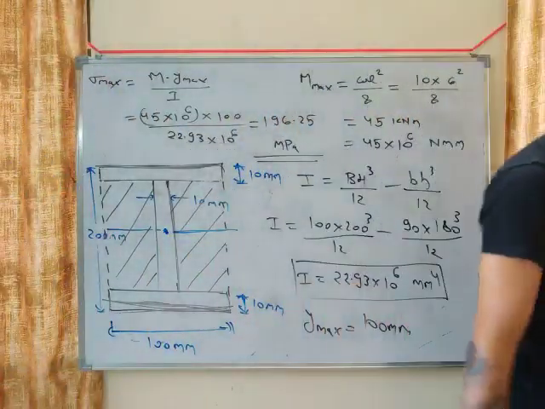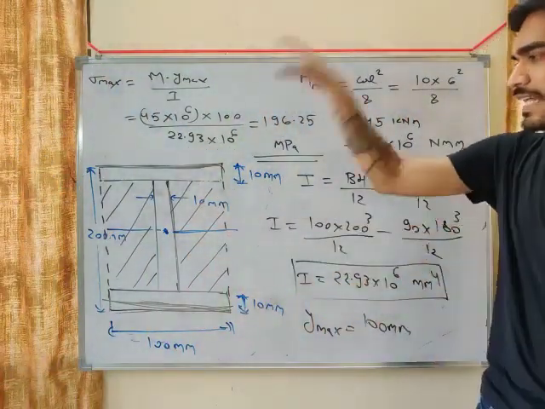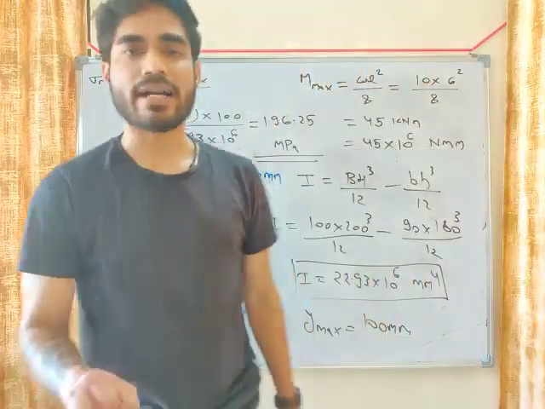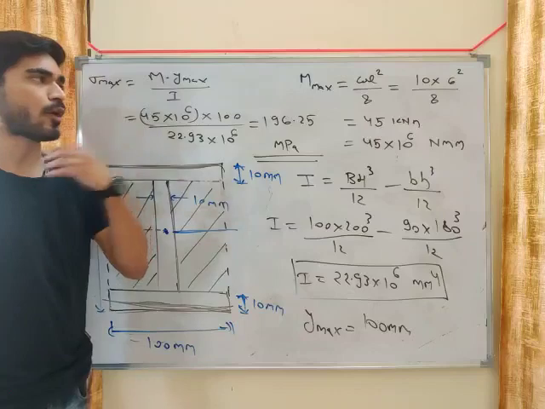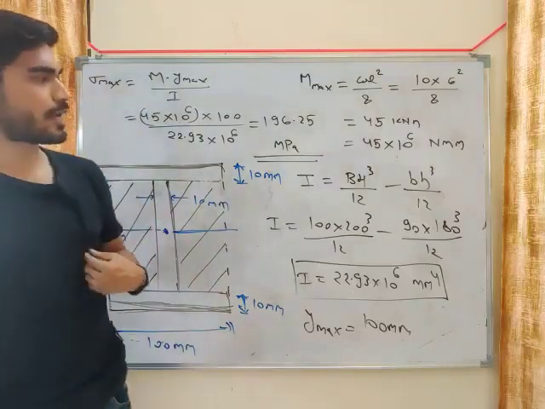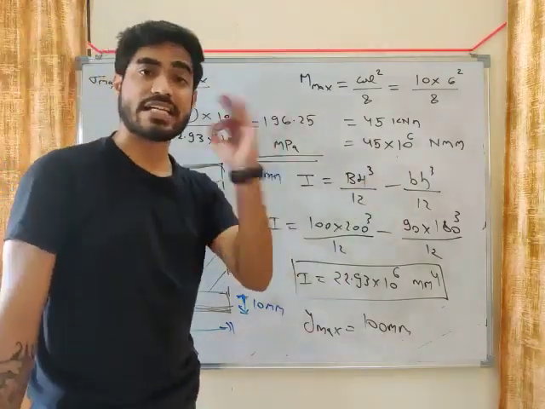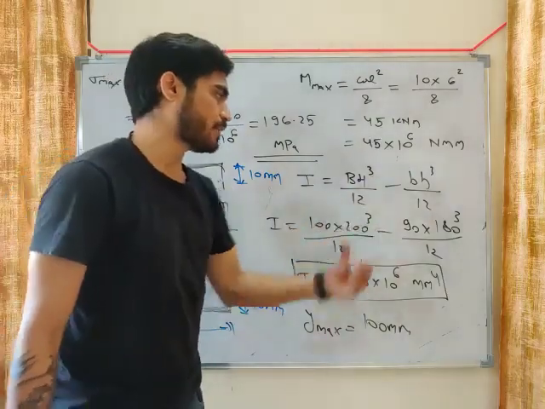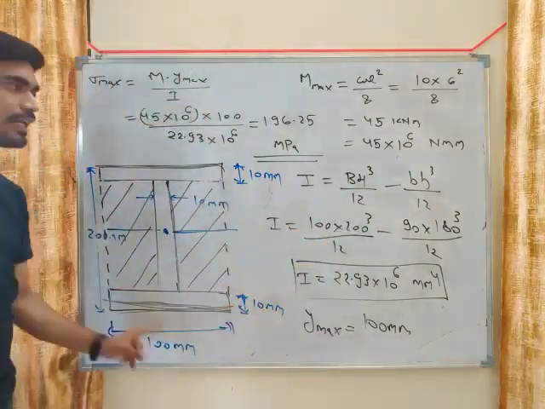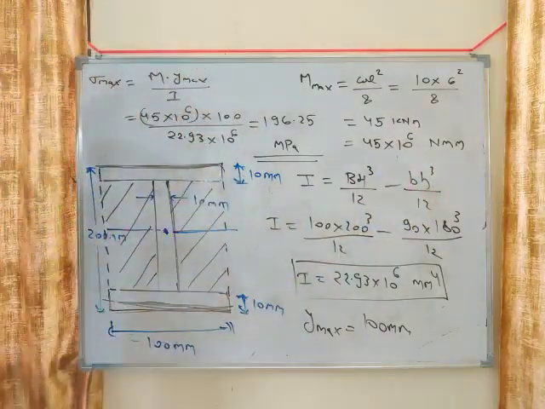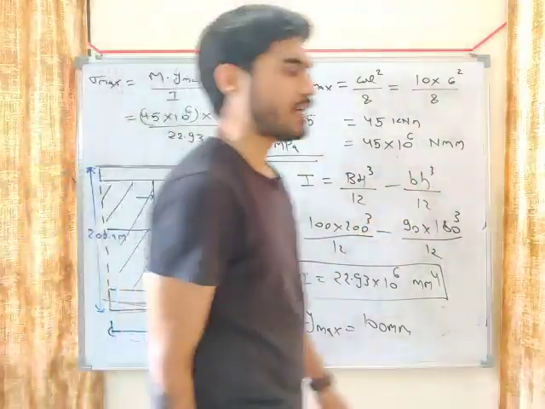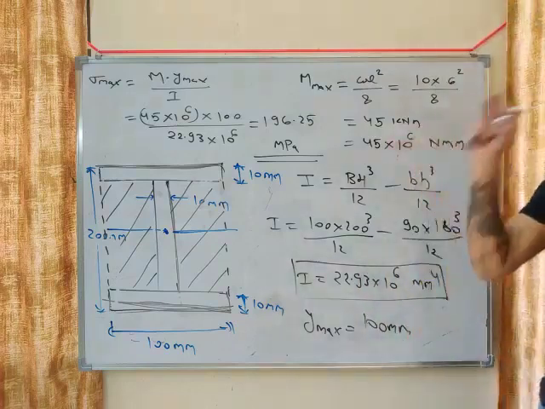Usually we don't get problems on I section because the calculation is very lengthy, but you might get this in GATE. So if you get a problem of I section, this is how you can calculate the moment of inertia. Very easy, very simple way. Capital BH cube by 12 means total rectangle, minus small bh cube by 12 means this blank space. So this is how you can calculate bending stress in an I section beam.